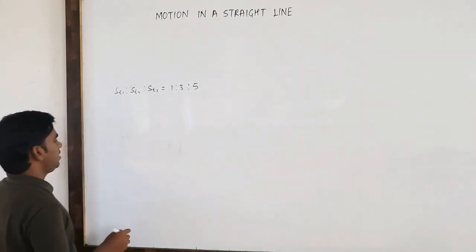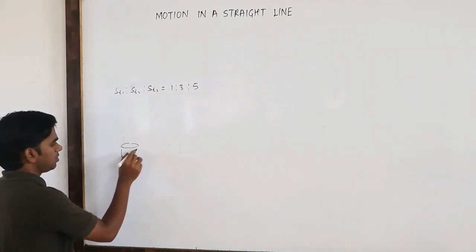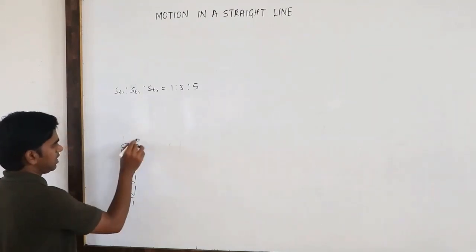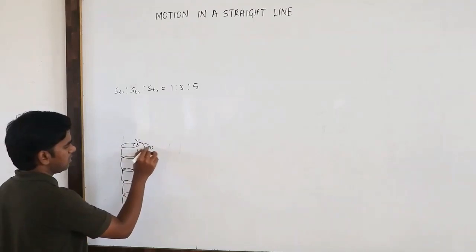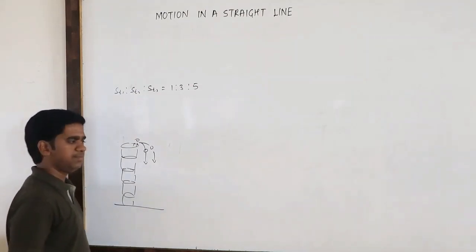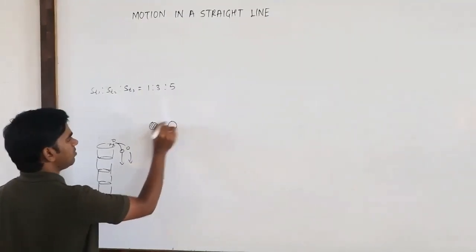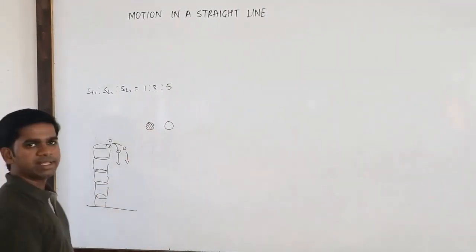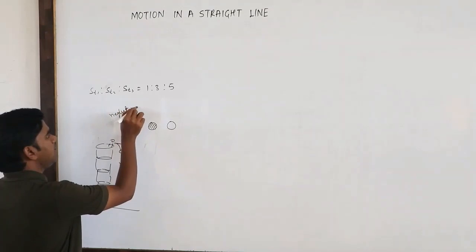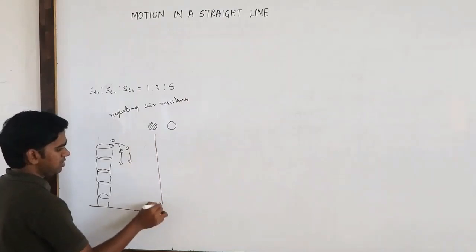Okay. And he also did one more experiment. He stood on the tower of Pisa and threw two balls from there. He observed whether they would reach at the same time or at different times, irrespective of their masses. Suppose you take one heavy mass and one light mass, an iron ball and a plastic ball, neglecting air resistance. So what will happen? Both will reach at the same time.